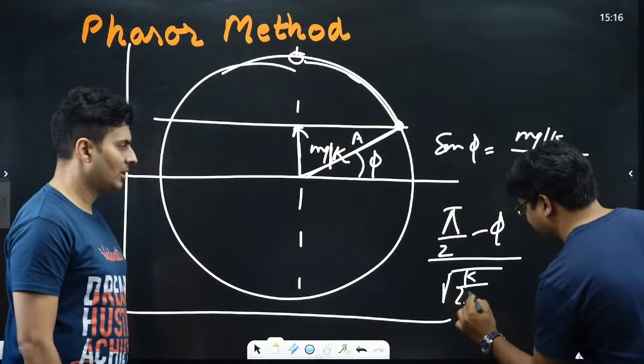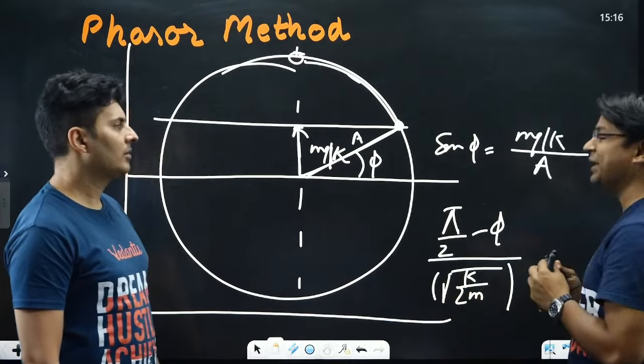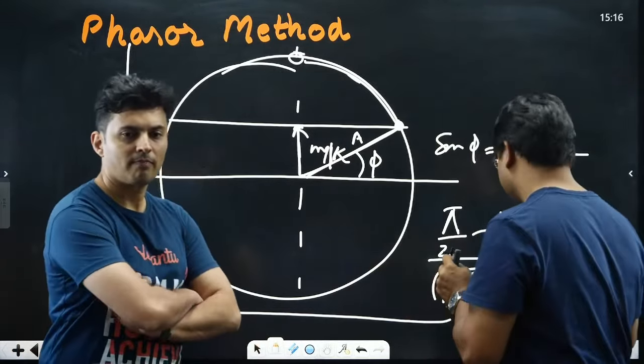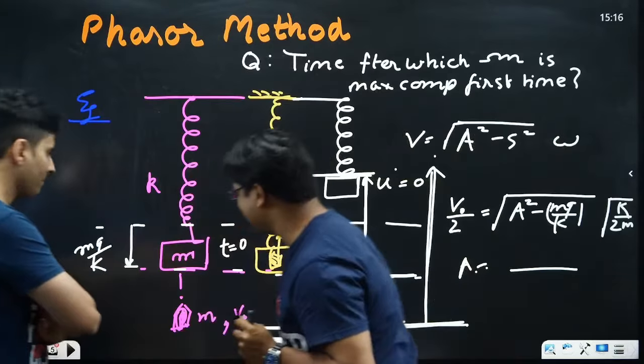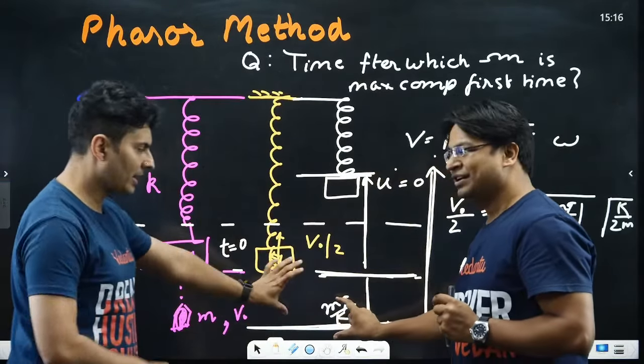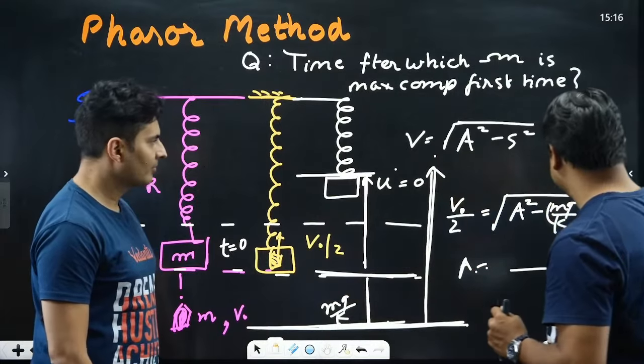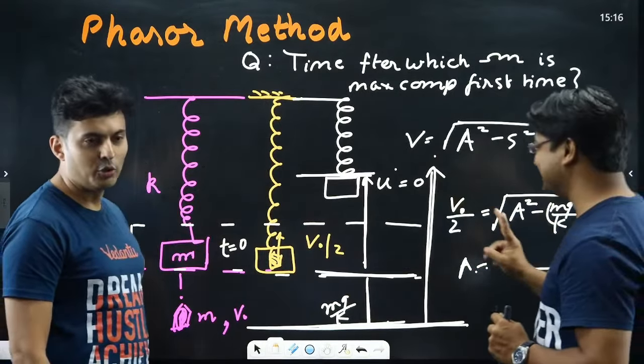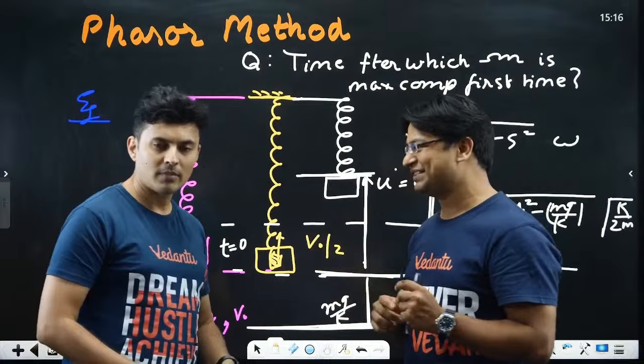So what are the places where the student commits mistakes? If I go back, one is missing out on this part. The second mistake is missing out on this, where this new is the omega. So these are the common places where the student commits mistakes.